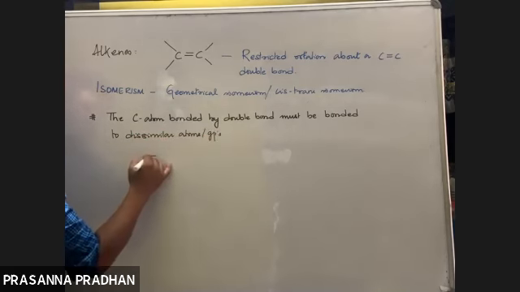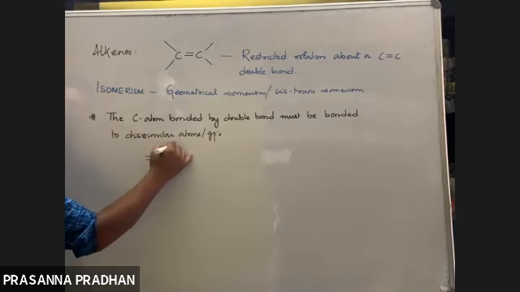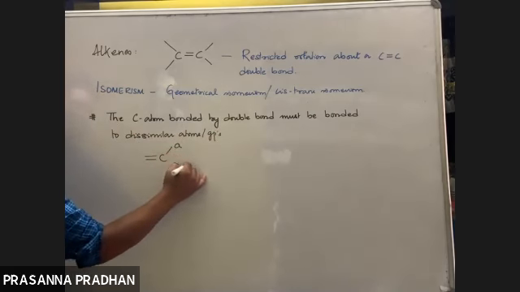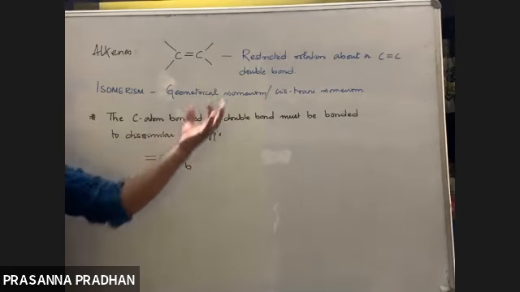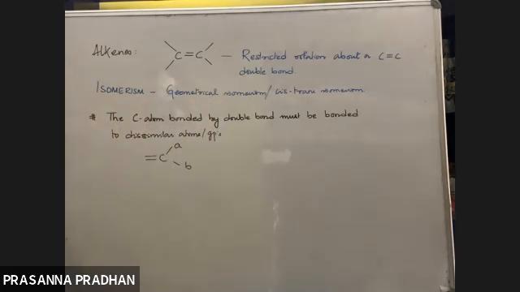If you have a carbon-carbon double bond, each carbon should be bonded to two different groups, where A represents one atom and B represents a different atom. So that is number one condition.